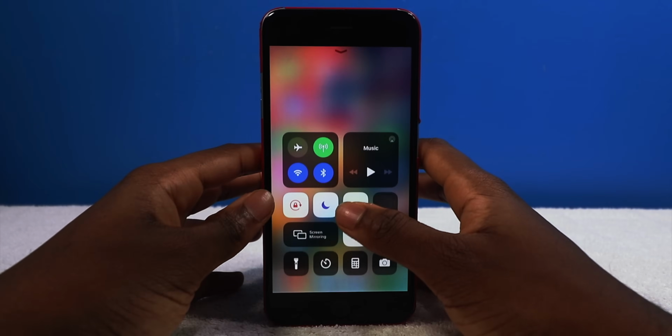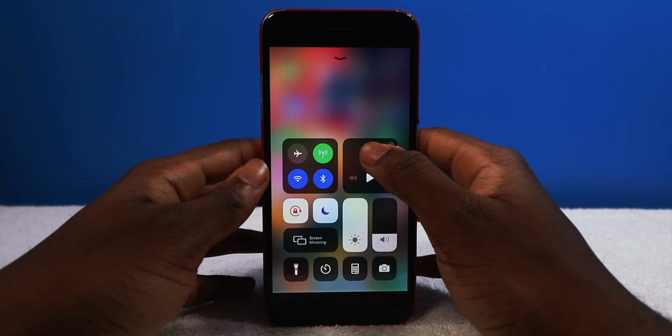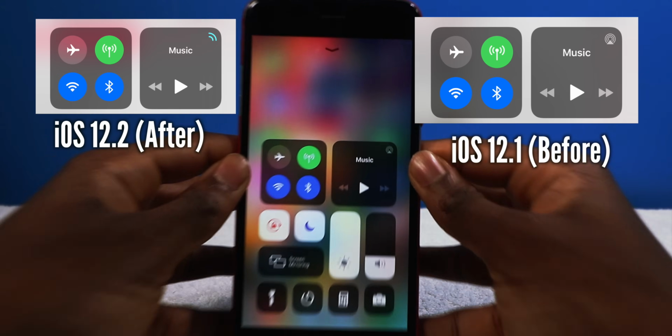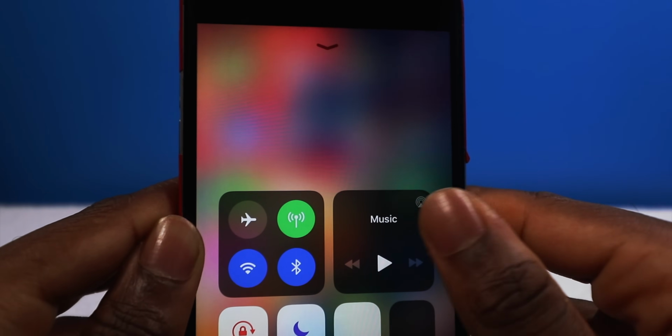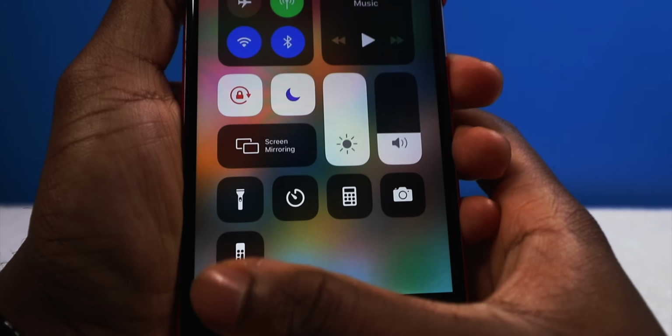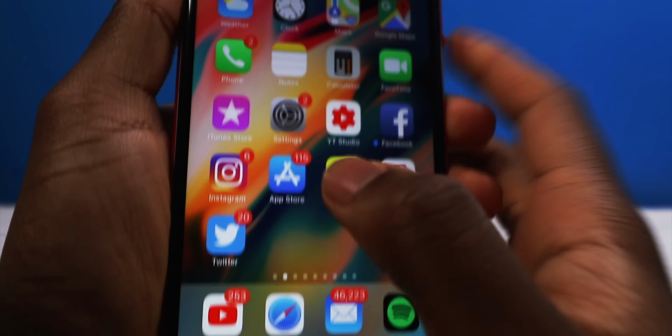Let's take a look at the Control Center. We have some very minor changes. First things first, as you guys can see, the icon looks a little different for AirPlay. Okay, so yeah, you have this Apple TV toggle. Here's how you enable it.